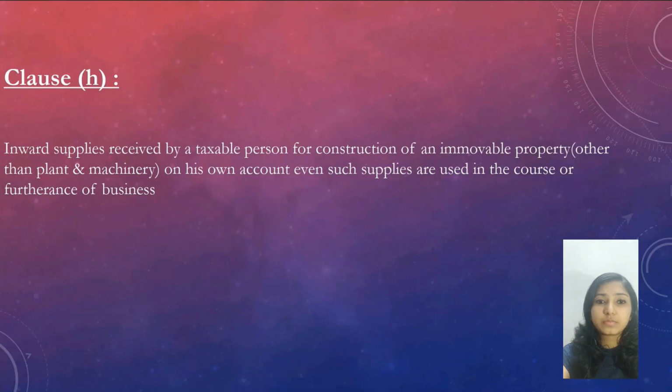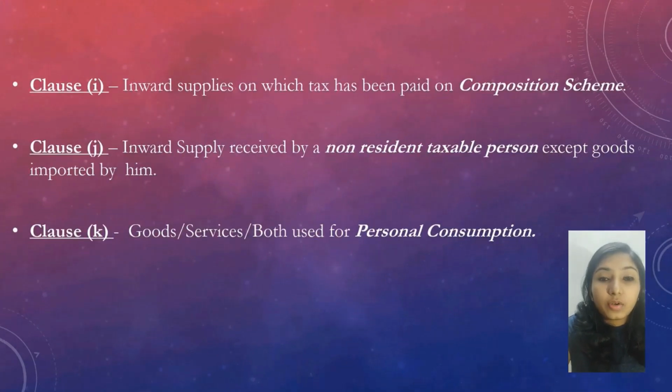Clause I deals with the inward supply on which tax is paid under the composition scheme. Clause J deals with the inward supply received by a non-resident taxable person except the goods imported by him. Clause K deals with the goods or services or both used for personal consumption.